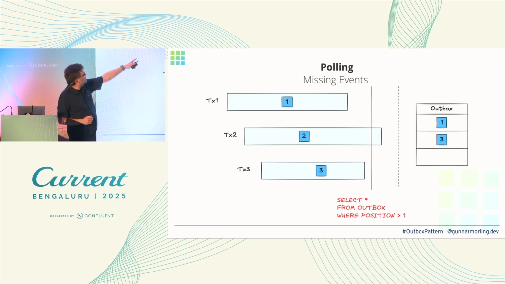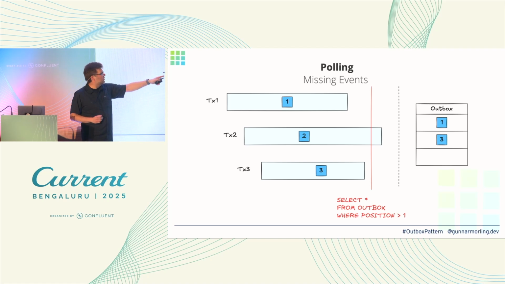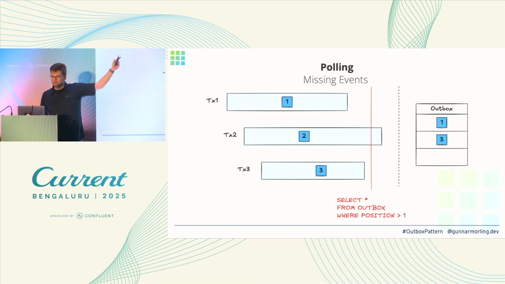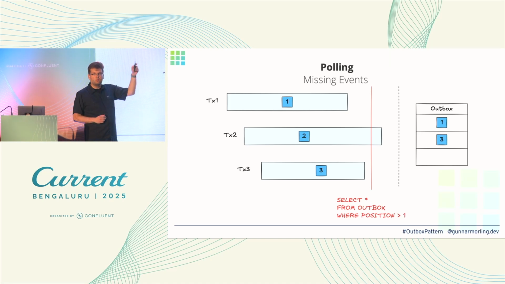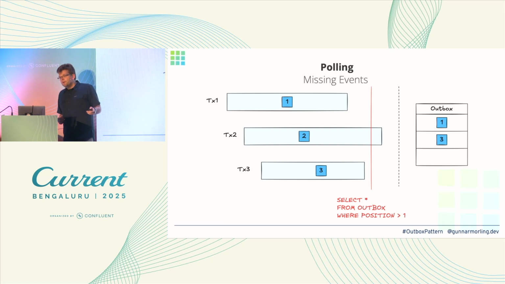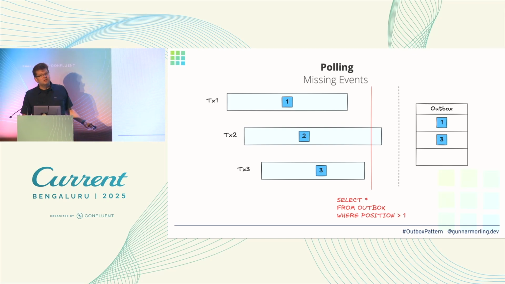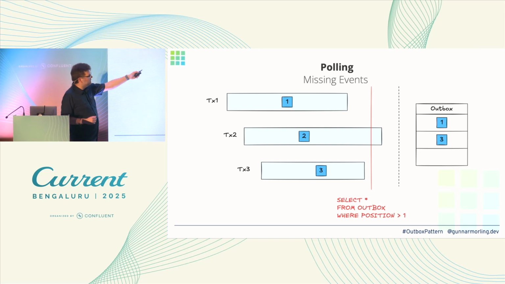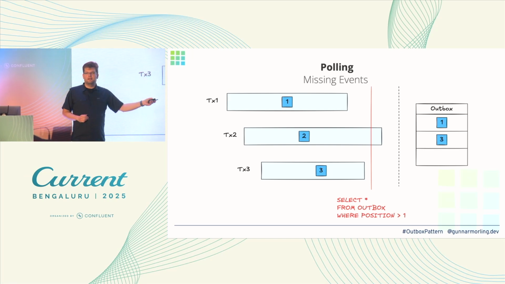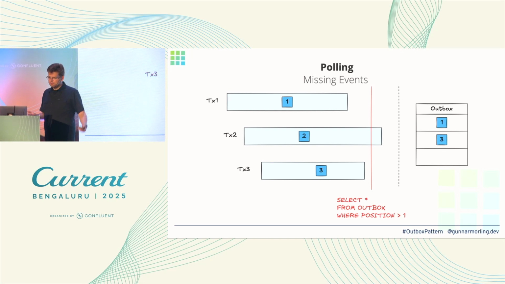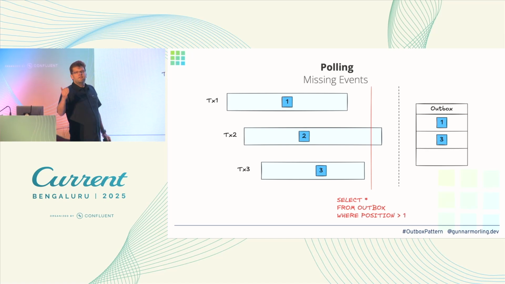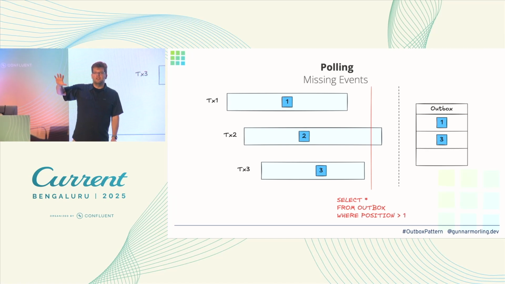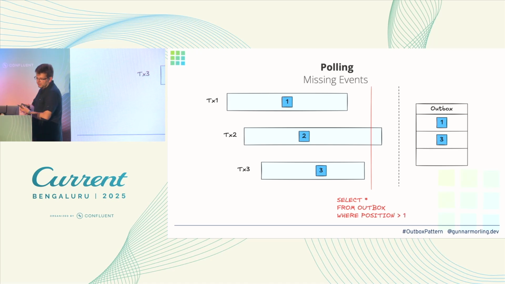Now the problem is this transaction 2 hasn't committed yet. So we would not see this record from transaction 2. We would only see this one here, number 3. So we would go and insert this into our Outbox table. So we have there 1 and 3. And now, well, transaction 2 might actually commit. We run our polling loop again, but now we would query, okay, give us all events where position is greater than 3. So we would miss this event with number 2, which obviously is a problem because we are back in a situation where we don't send all the events out to the consumers.